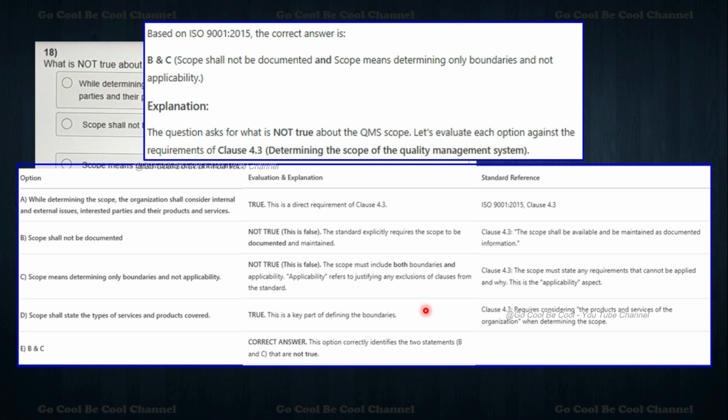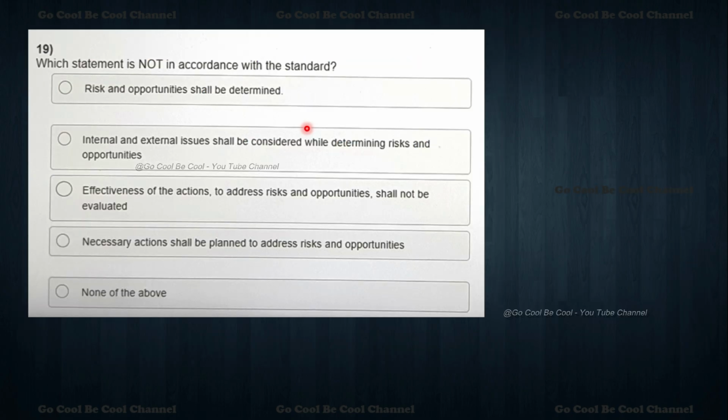So true, we can say here. So what is the wrong answer? See, we have to identify, my dear friends, what you have to talk about. The question is a negative question. This one we have to pick the false answers only. Okay, I hope you understand. So B and C. Now moving towards the 19th question.